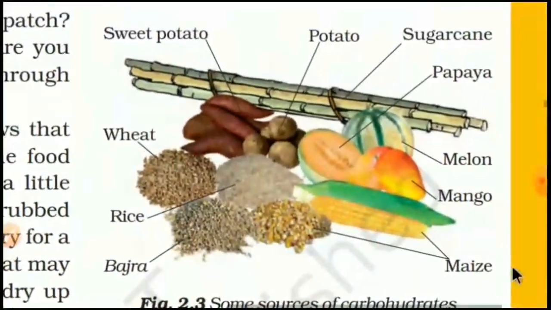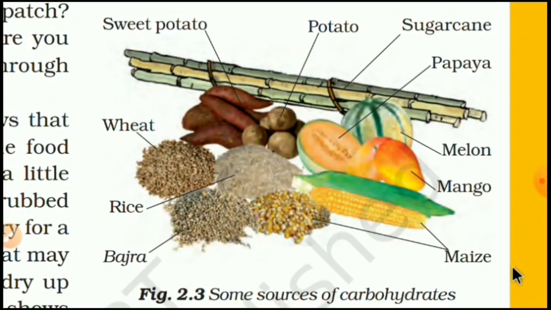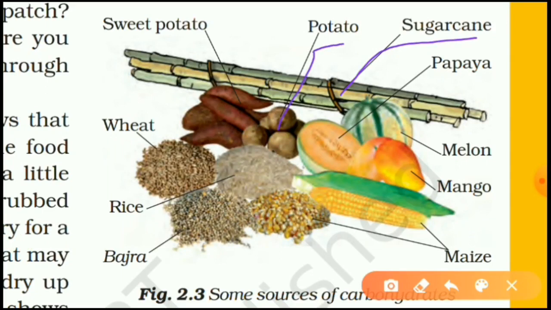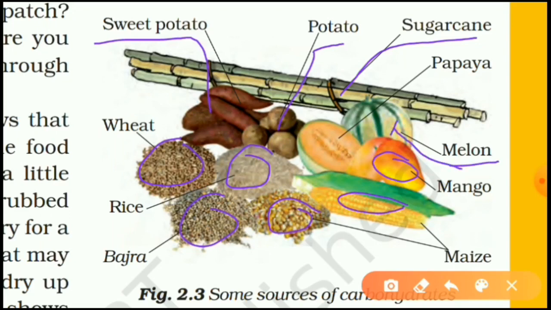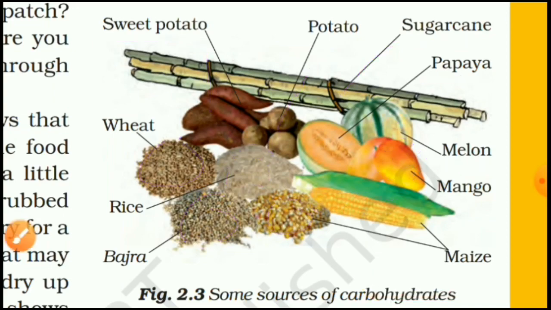Let us see these sources and try to remember them. Let's start from sugarcane. This is sugarcane. These are potatoes. These are sweet potatoes. Then wheat, rice, bajra, maize, both this one and this maize. This is a mango. This is a melon. Actually in Gujarati it is teti. It is not a watermelon, it is only melon, teti, and papaya also. So these are the sources of carbohydrates.